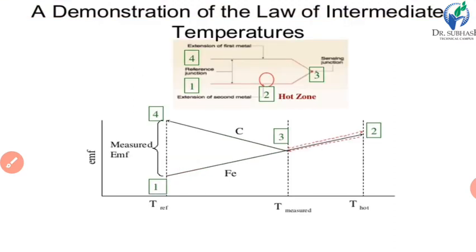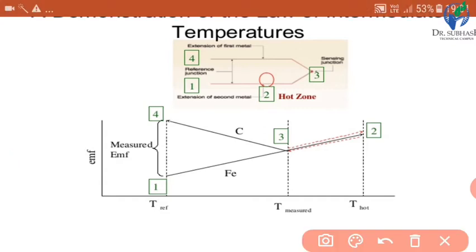Now this is also a demonstration of the law of intermediate temperatures. It is the same as the previous one, but here we can see the hot junction. In between there is a temperature change, but it does not affect the final temperature.